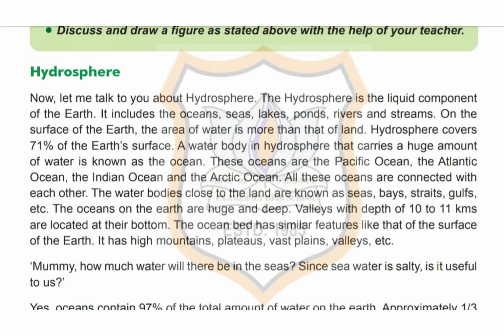Now the water bodies close to the land are known as seas, bays, strait, gulf, etc. The oceans on the earth are huge and deep. Valleys with depth of 10 to 11 kilometers are located at their bottom. The ocean beds have similar features to the surface of the earth. It has high mountains, plateaus, vast plains, valleys, etc.